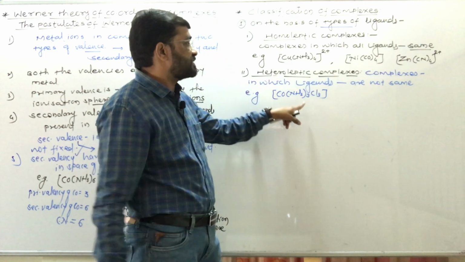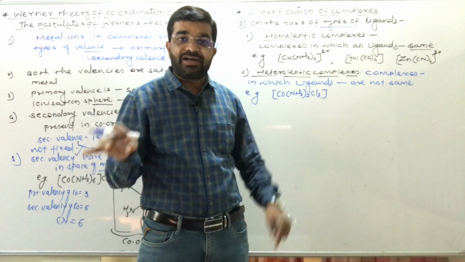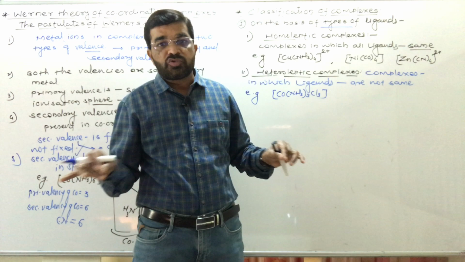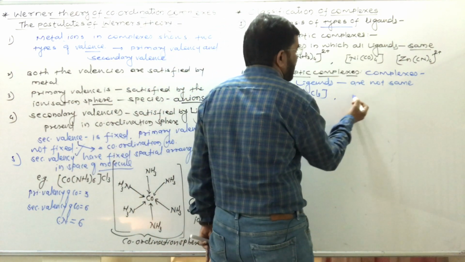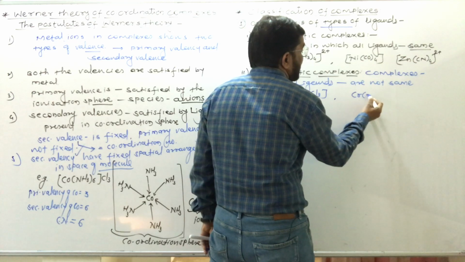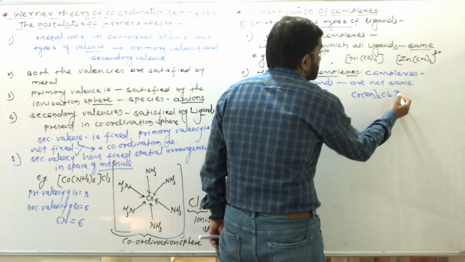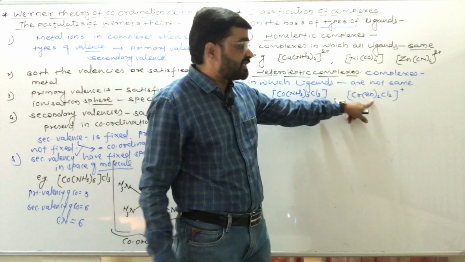So this is an example of heteroleptic complexes. Hetero means different, that is, the species are not the same. Then another example, that is Cr(en)2Cl2. That also has two types of ligands attached.